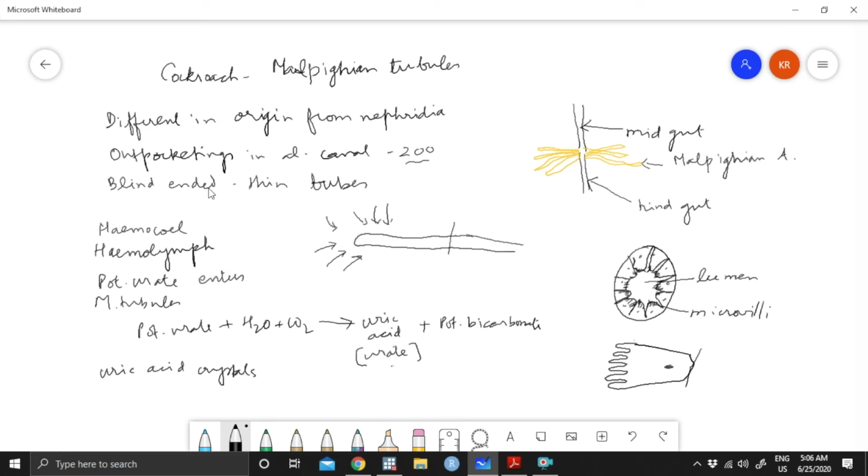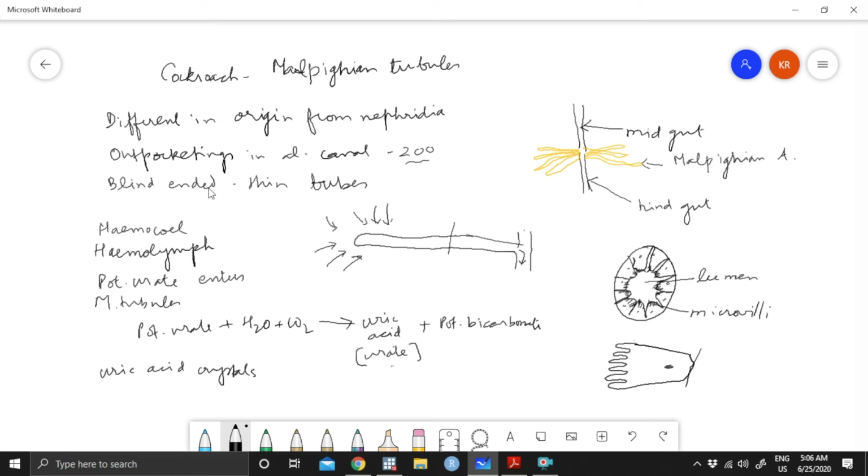These crystals will slowly come out from here. This part is midgut, and this part is hindgut. So it will go from here into the hindgut, that means into the ileum and the rectum.